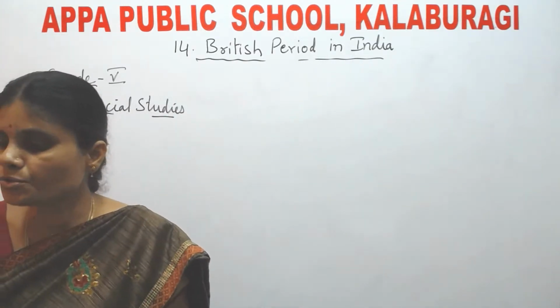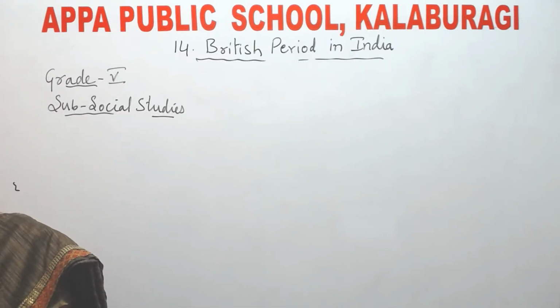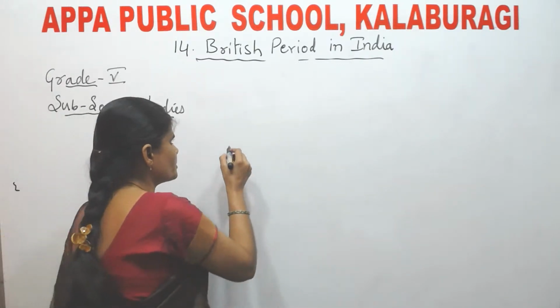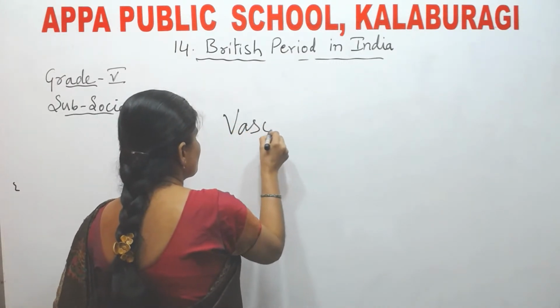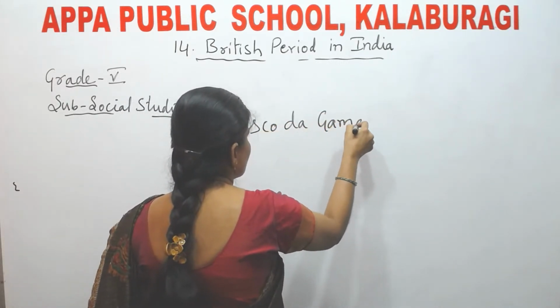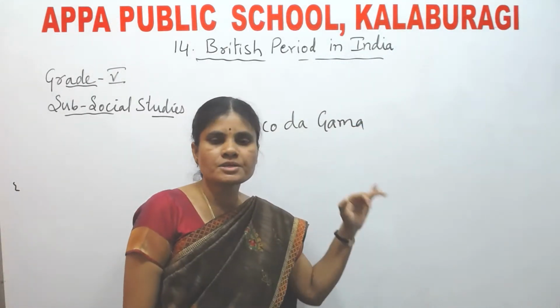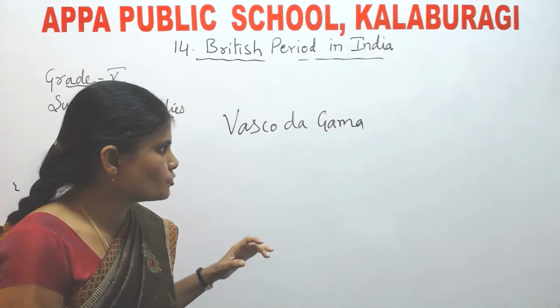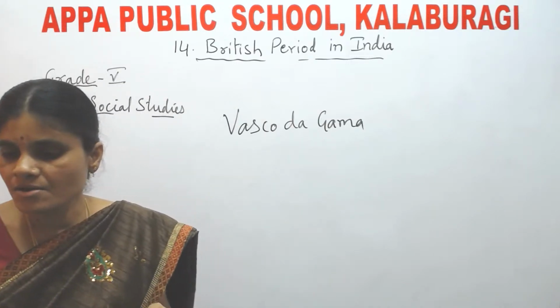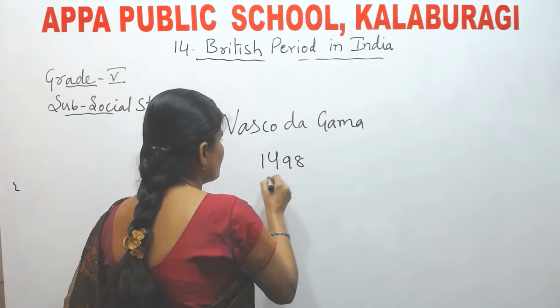Who discovered the sea route to India? A person called Vasco da Gama. A person called Vasco da Gama discovered the sea route to India from Europe. In which year did he discover it? In 1498.